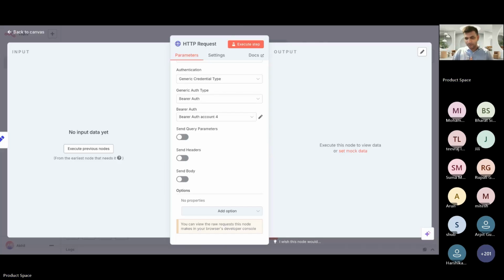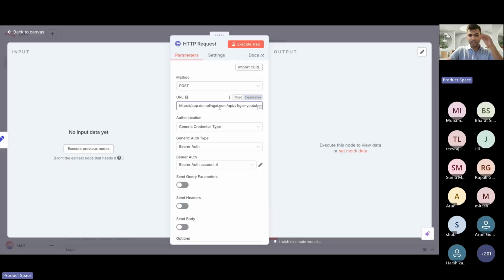The link doesn't work? No, it won't. This won't work. This is an endpoint, so you have to use it in the HTTP request. You have to put it here in the URL. It would not return anything in the front end. You have to add it here in the URL section.